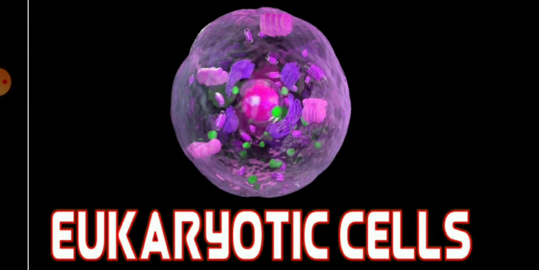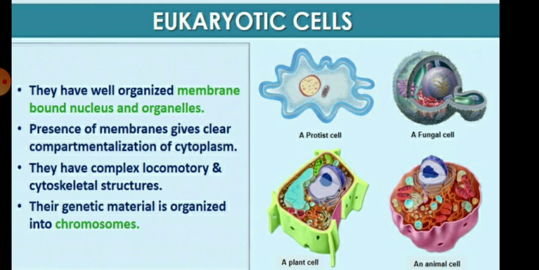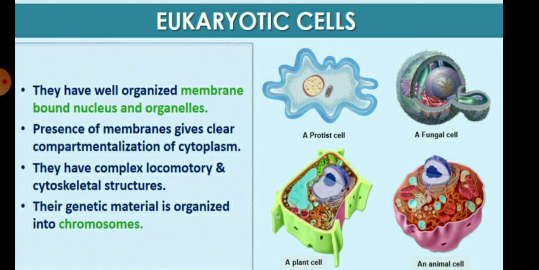The other type of cell is called the eukaryotic cell. Eu means advanced and karyotic means karyon. The nucleus is of advanced type, in which the nucleus is bound with a double membrane and the nucleolar structure is also well defined. So children, examples of eukaryotic cells are protist, plant cell, animal cell, and fungal cell, in which they have a well organized membrane bound nucleus and also membrane bound cell organelles are present.